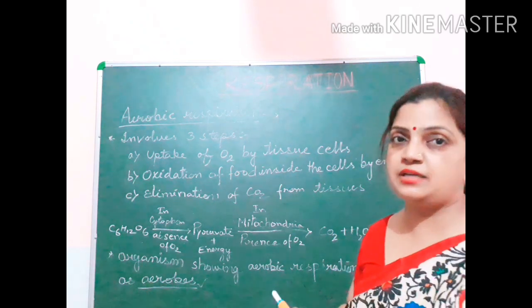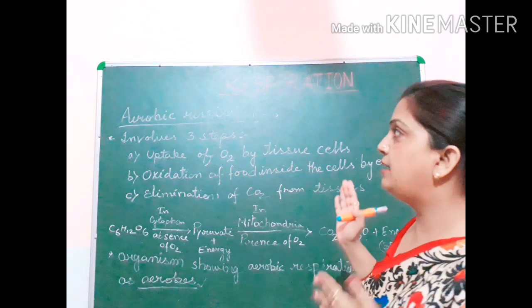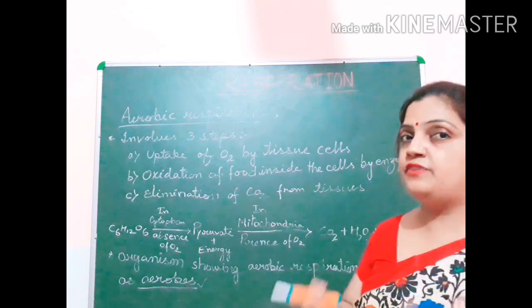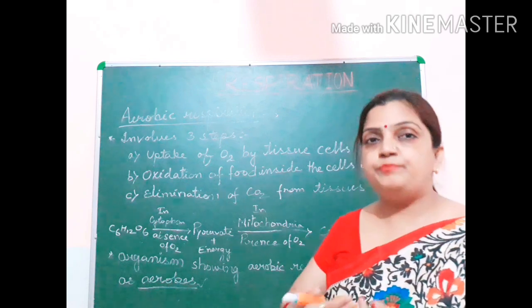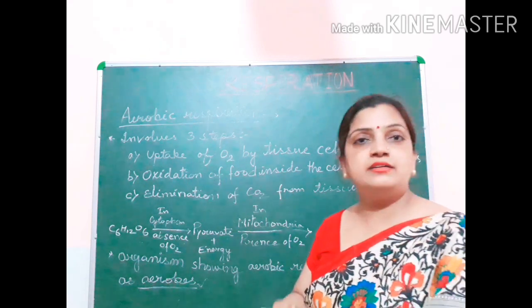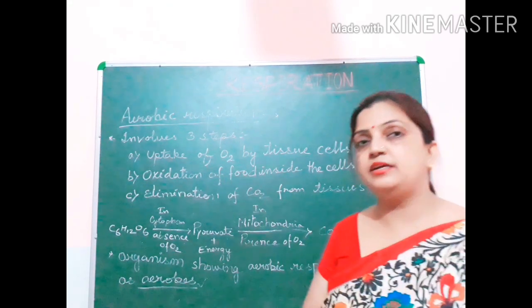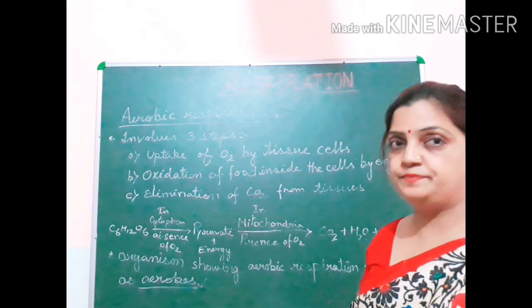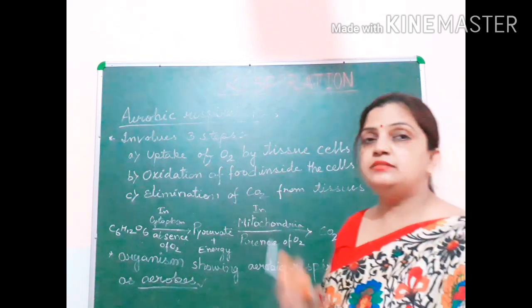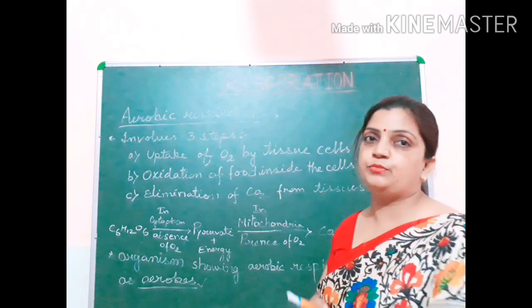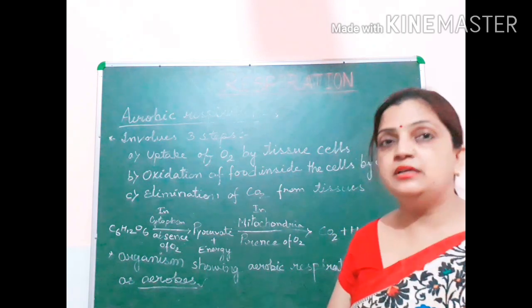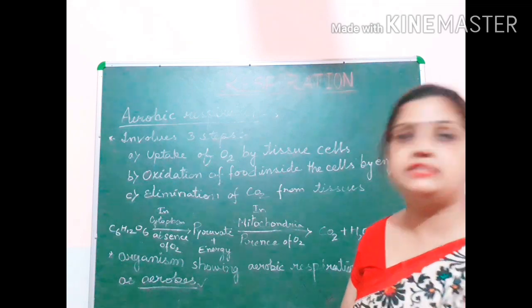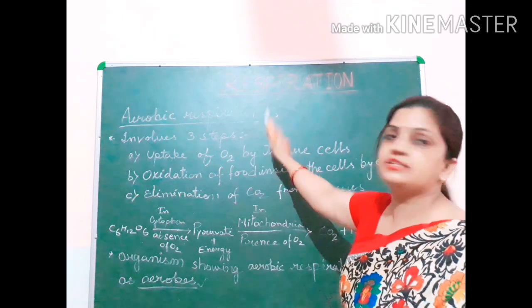I'll repeat the steps again. During aerobic respiration, first of all, the atmospheric oxygen passing through the lungs enters the blood, and from blood it reaches the cells of the body. Inside the cells, the glucose is burned with the help of oxygen to produce energy in the form of ATP. 38 molecules of ATP are produced during aerobic respiration.